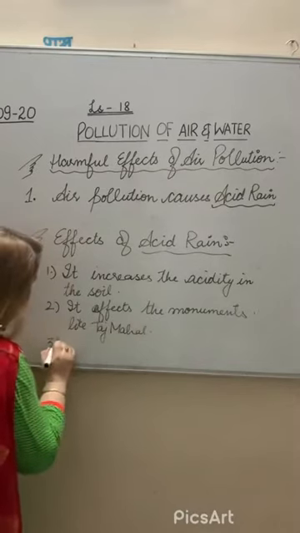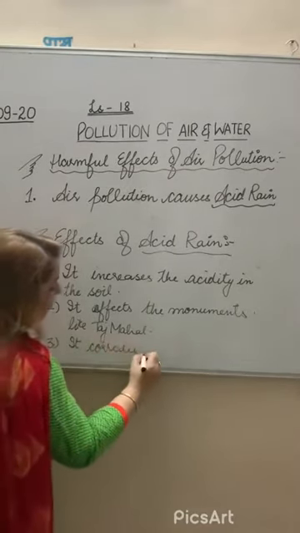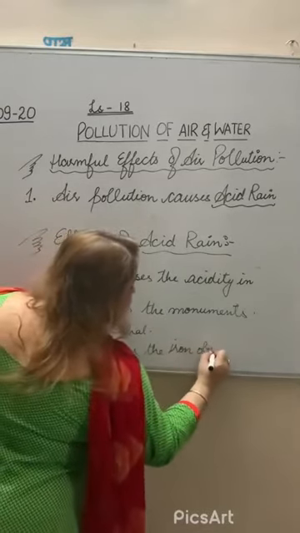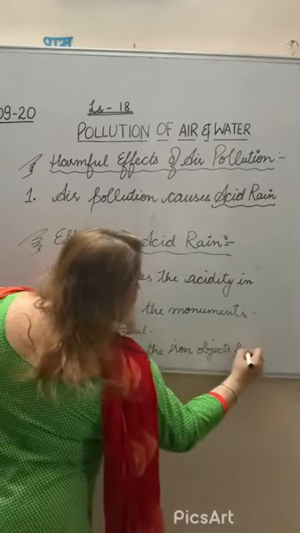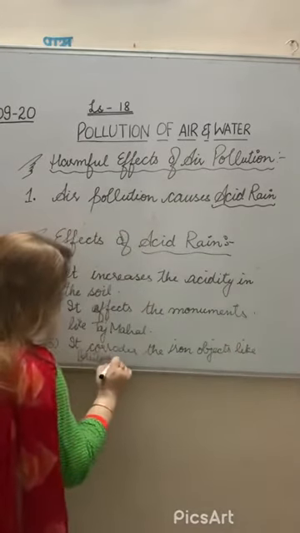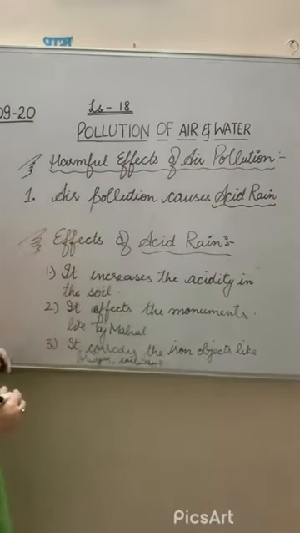Then third, it corrodes iron objects like bridges and railways. It will affect the bridges and the railways. A number of other effects are there, like water bodies become acidic.